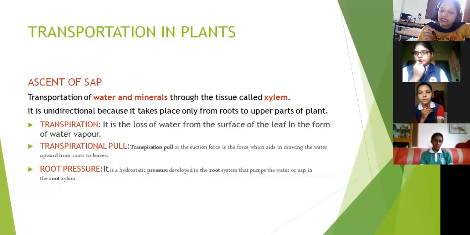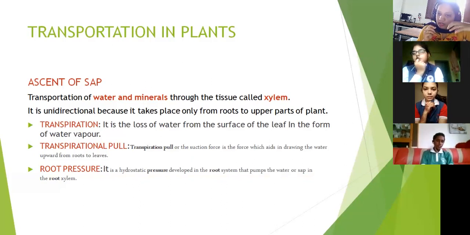And once the temperature is more, the loss of water takes place, creating a vacuum in the other xylems, so that there is a pull or suction force which enforces the water molecule to move upward. Clear with this? Yes, ma'am.